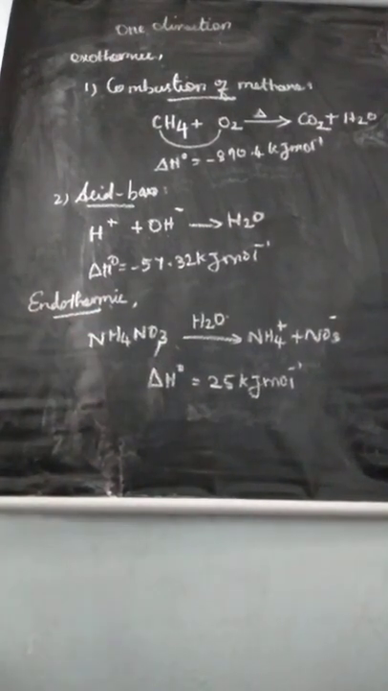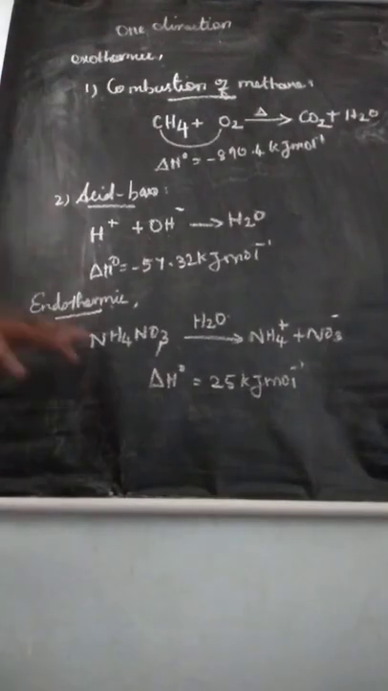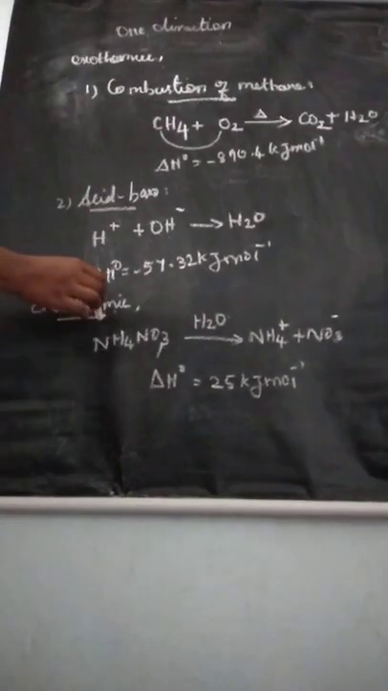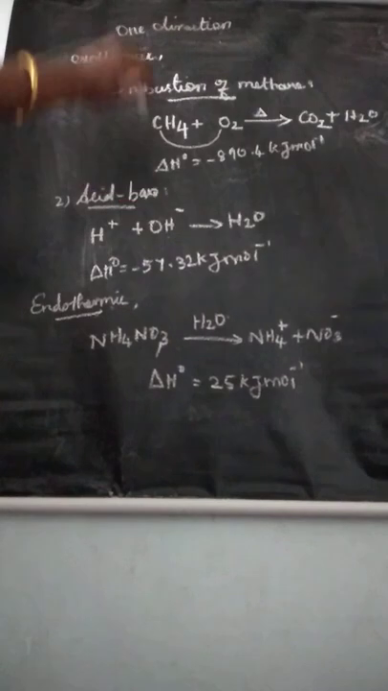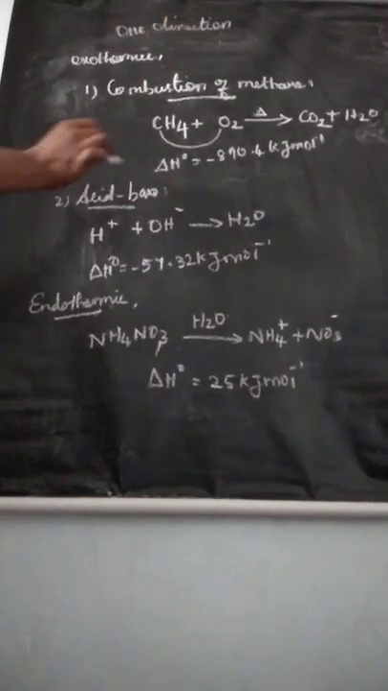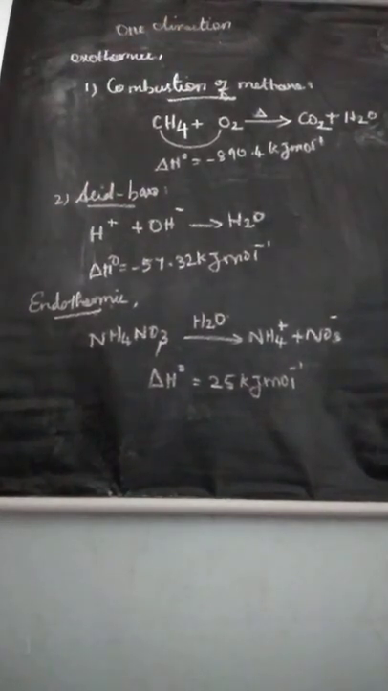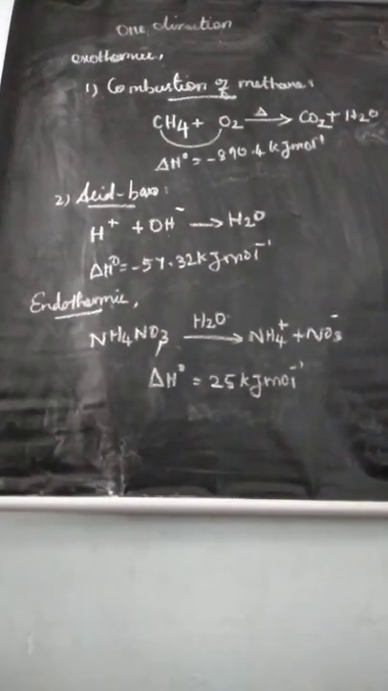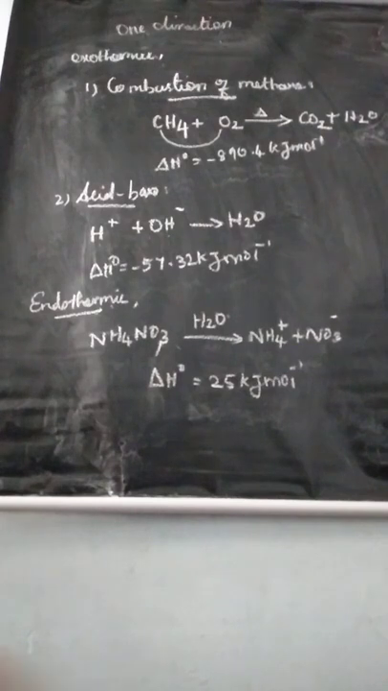See, first we learned some physical examples and chemical examples. Two examples we learned for exothermic and endothermic. Exothermic, two examples: combustion of methane and acid-base neutralization. Same way endothermic, only one example we learned, ammonium nitrate dissolves in water. Understand?